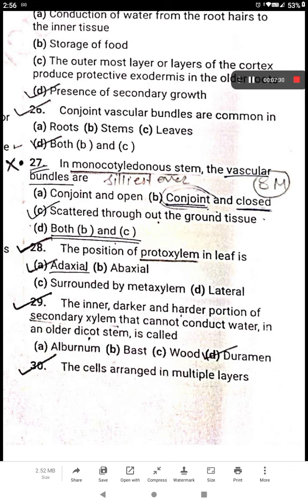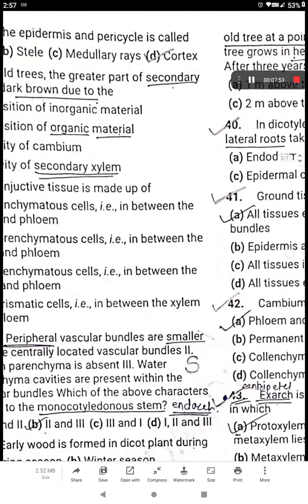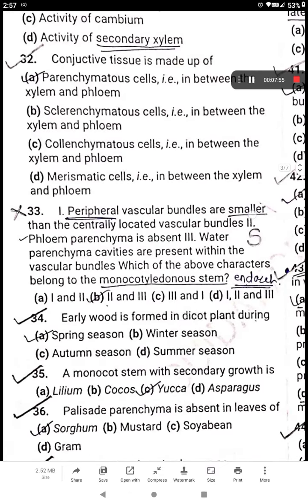So D option is the right answer for this, because of the vascular bundles in monocotyledon. This is the sentence of the NCERT textbook: monocotyledonous stems are conjoined and closed because they do not have cambium and do not show secondary growth, and they are scattered throughout the ground tissue, and so both B and C are right options. The next mistake.